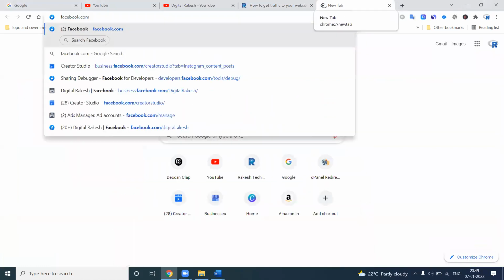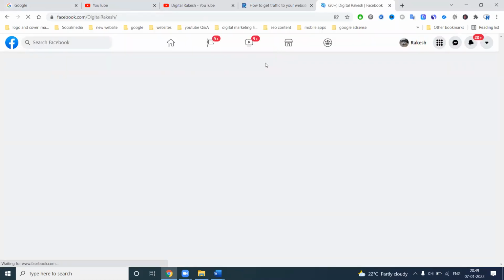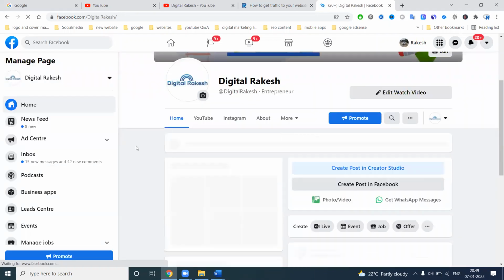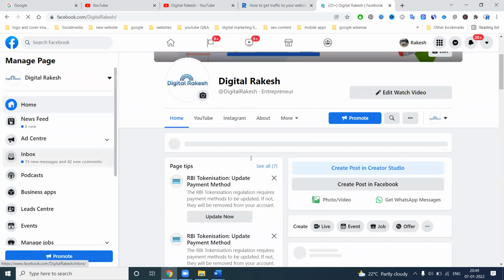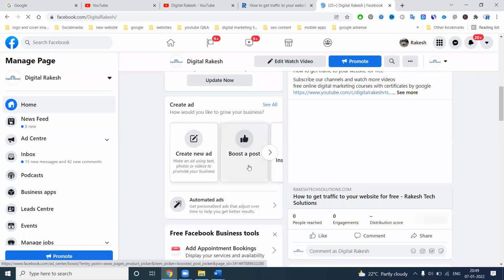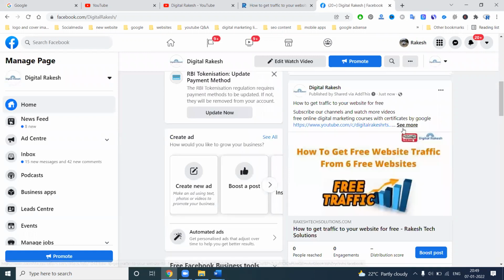Next, after this posting, we can go to the option called Facebook business page. Here is the option. Here we'll select it.